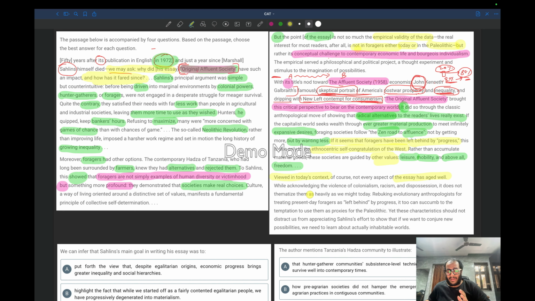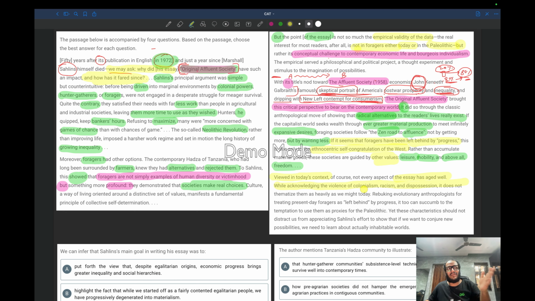While acknowledging the violence of colonialism, racism and dispossession, the author is acknowledging these bad things, but it does not thematize them as heavily as we might today. So if you view in today's context, that essay has not thematized colonialism as bad.